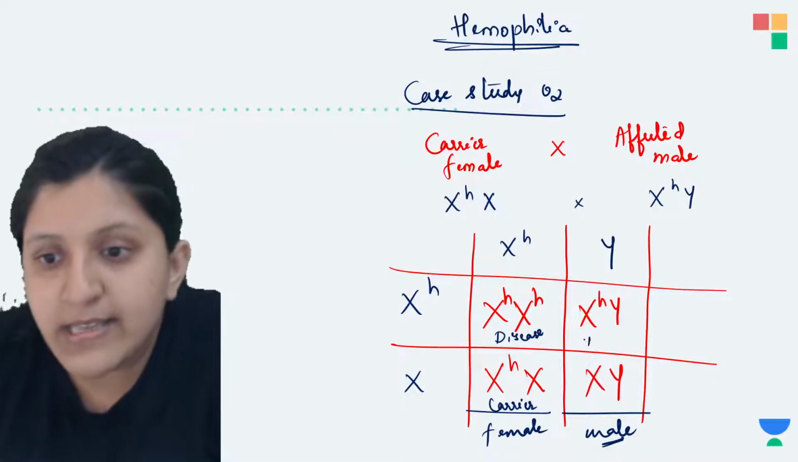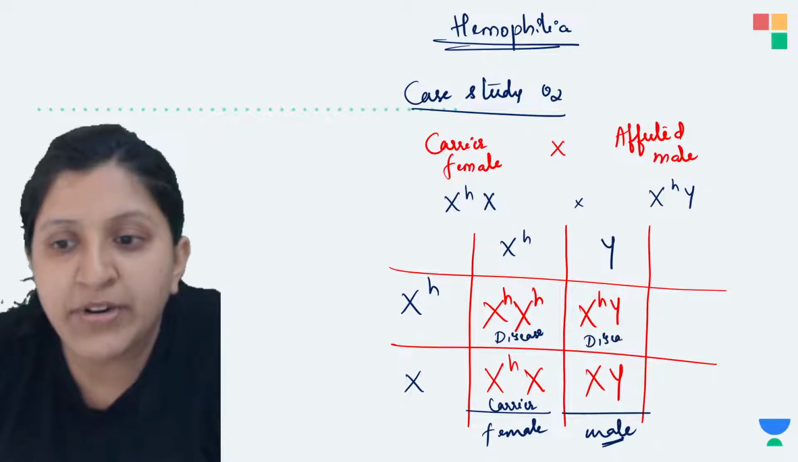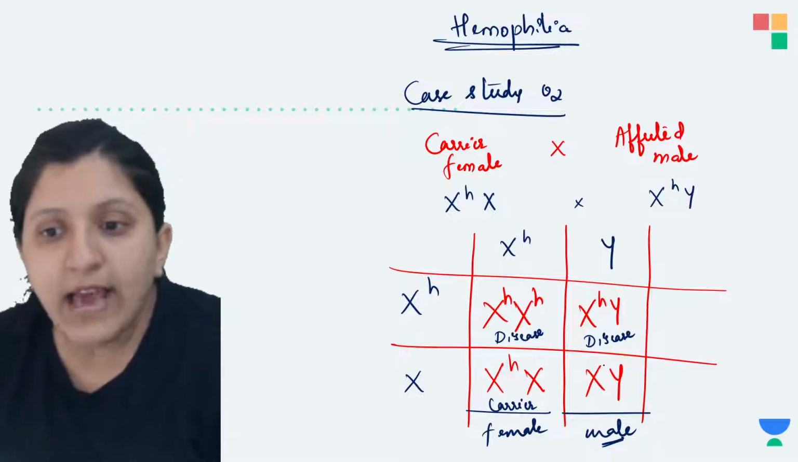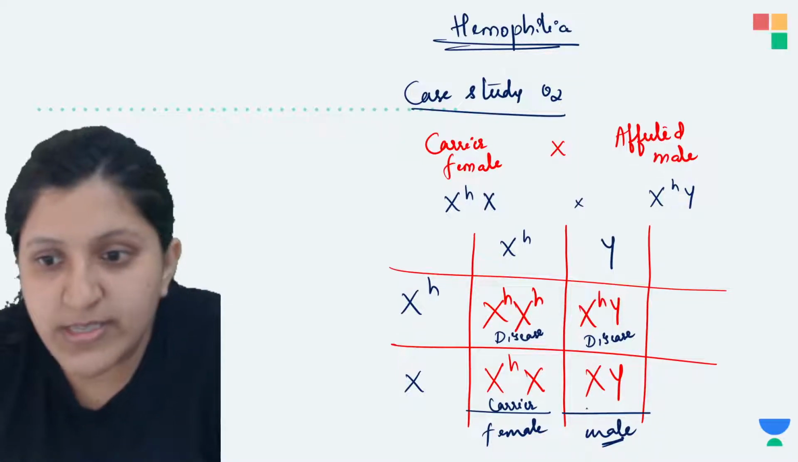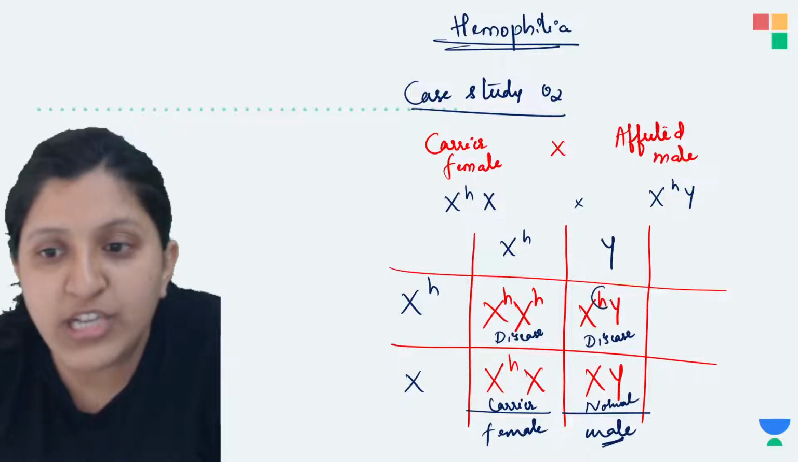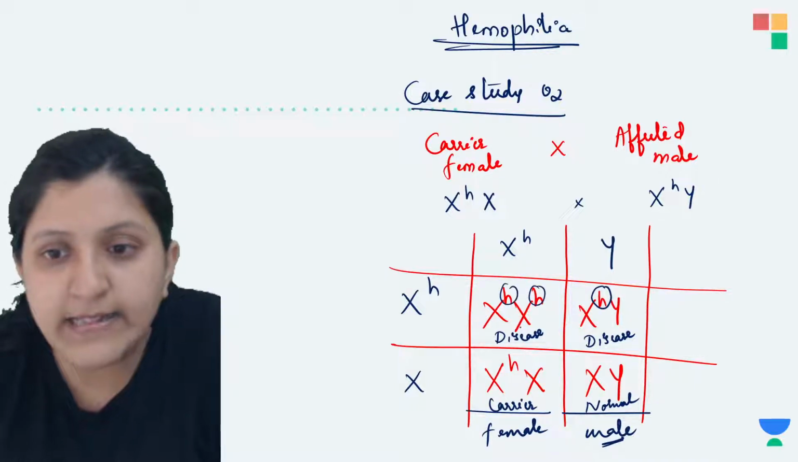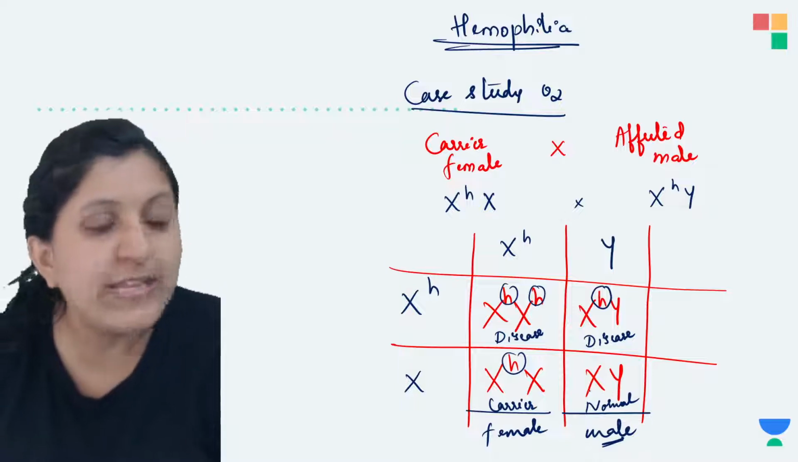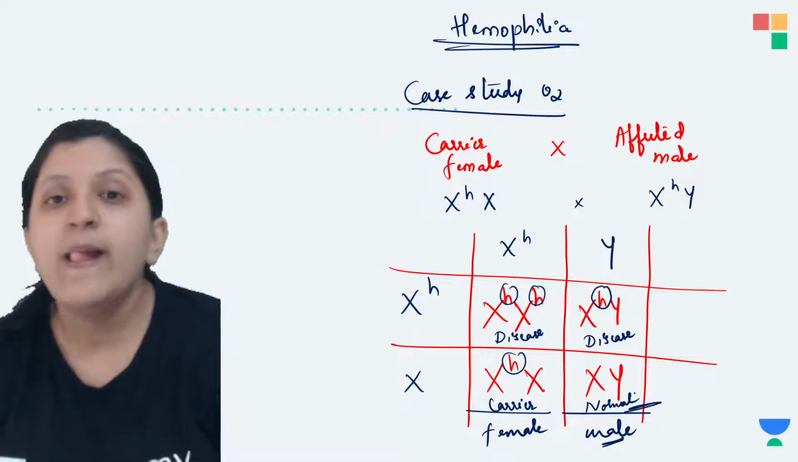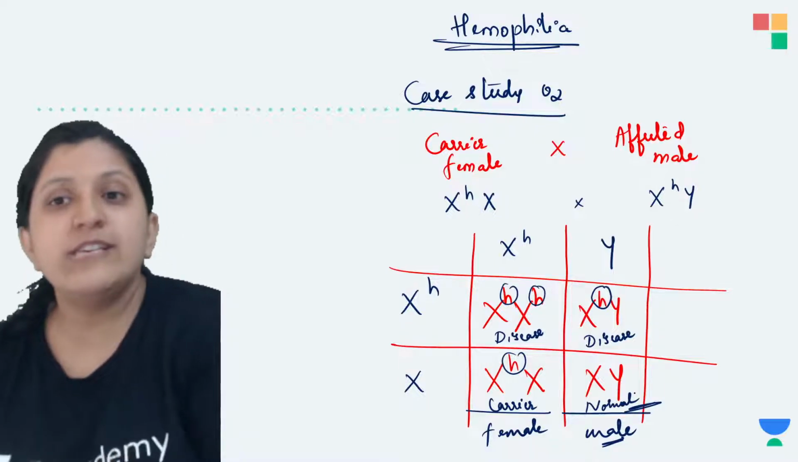So in that case this male is going to have a disease. Okay, so this male is going to have a disease, and the other case XY. So this is completely normal because there is no faulty gene anywhere in this part. So this individual, this male, is going to be completely normal. So this is, you know, chances.